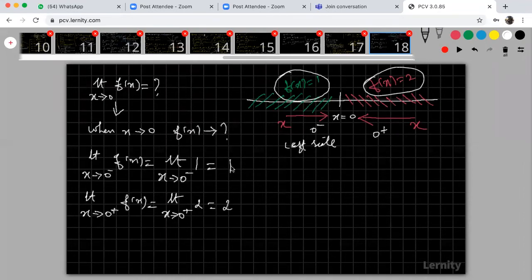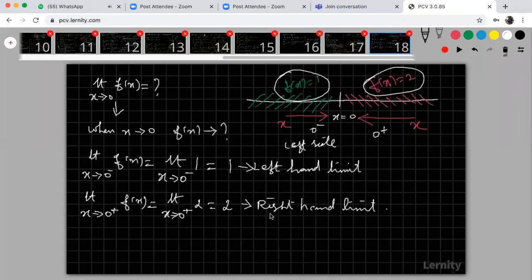Now look at that. This limit value is called the left hand limit, and this is called the right hand limit. Why is this called the right hand limit?